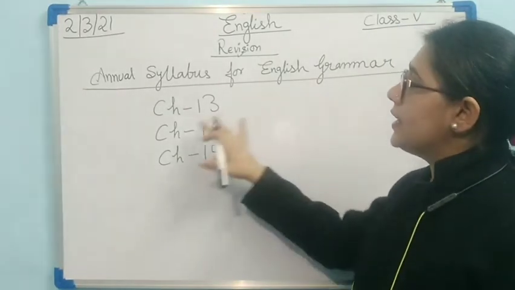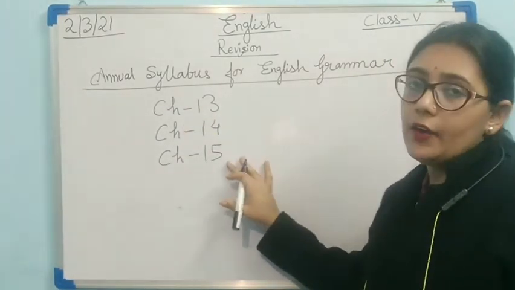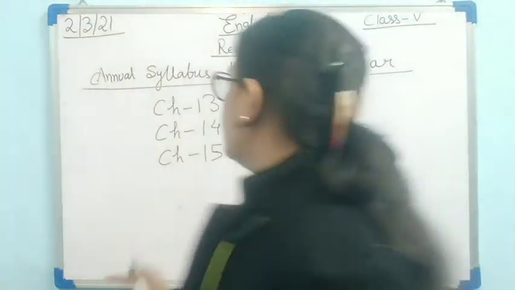Okay, what is the syllabus? That is chapter 13, 14 and 15. 3 lessons are there. What are the 3 lessons?